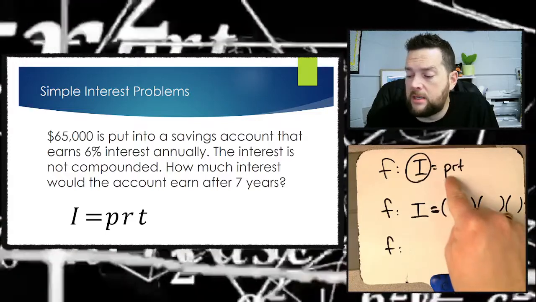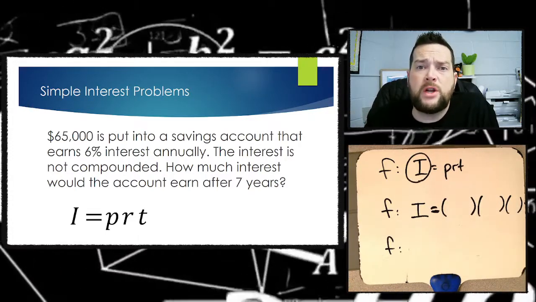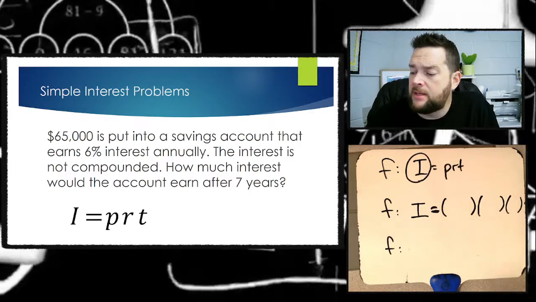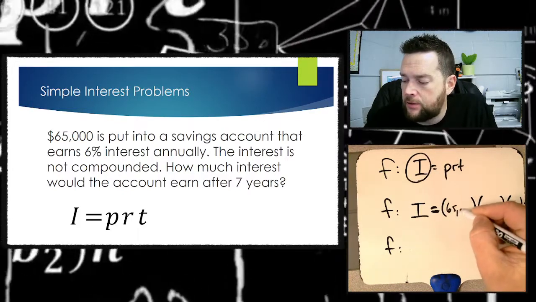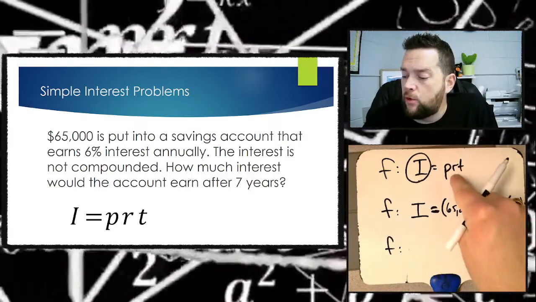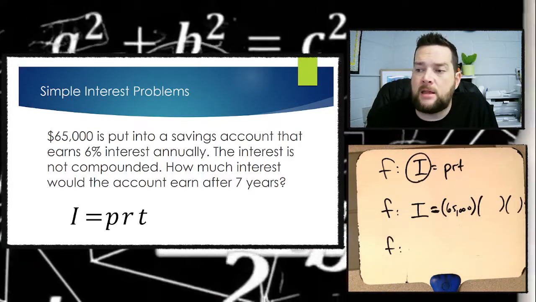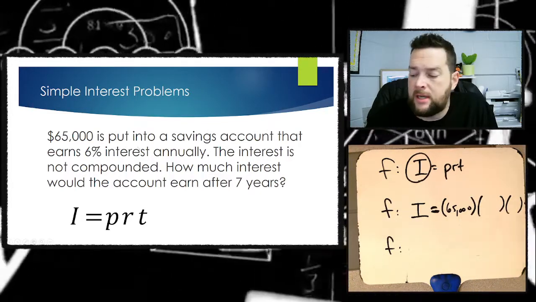The first parentheses is for the P, or the principal, which is the original amount of the savings. In this case, it's $65,000. So the principal here is $65,000. Then you've got the rate. When I'm looking for the rate, I'm looking for a percent inside the problem. There it is, I see a 6%.